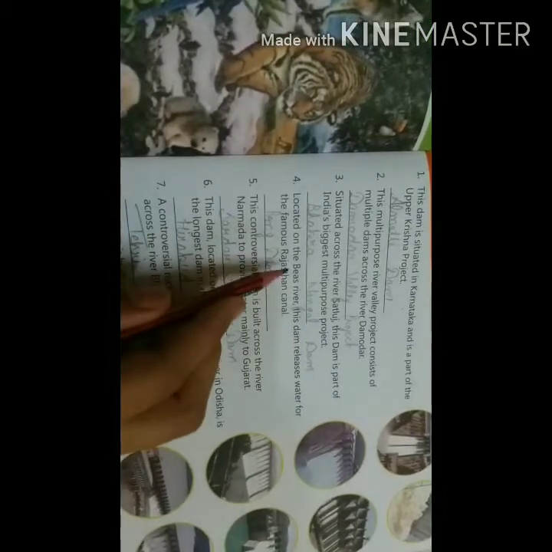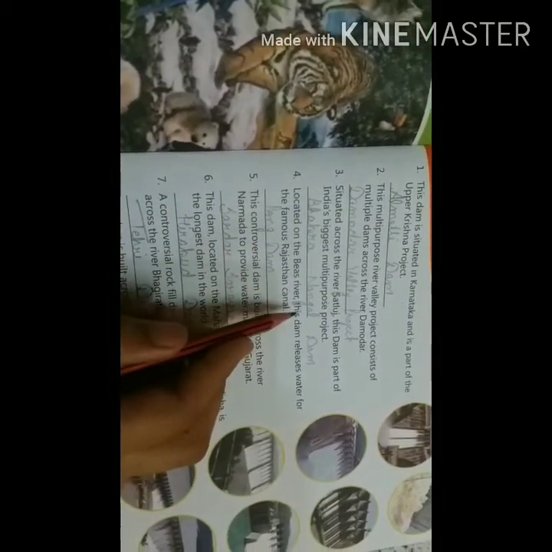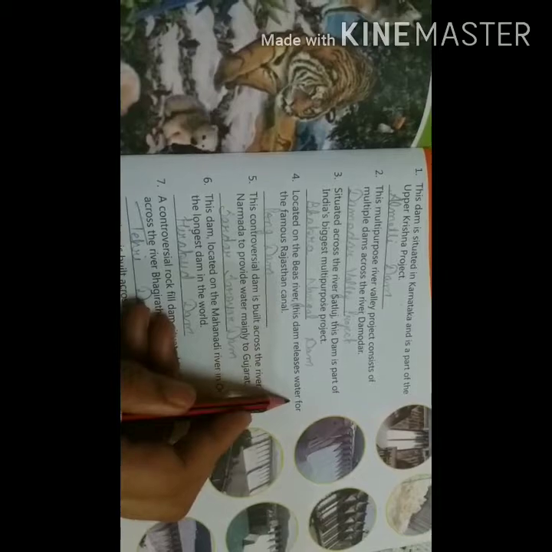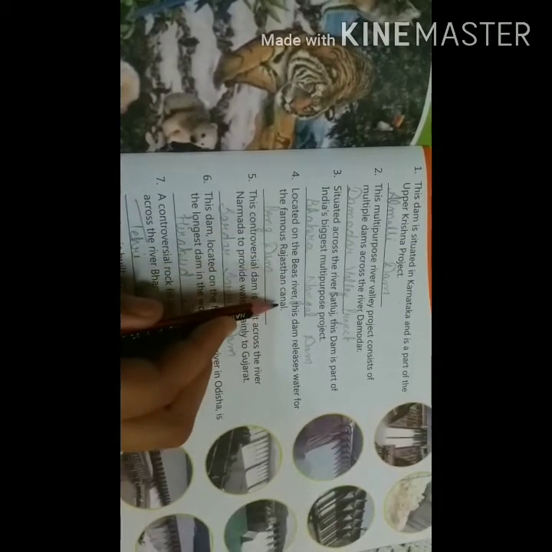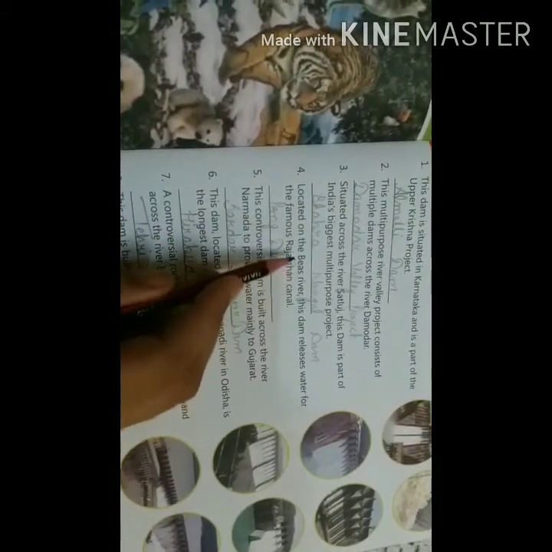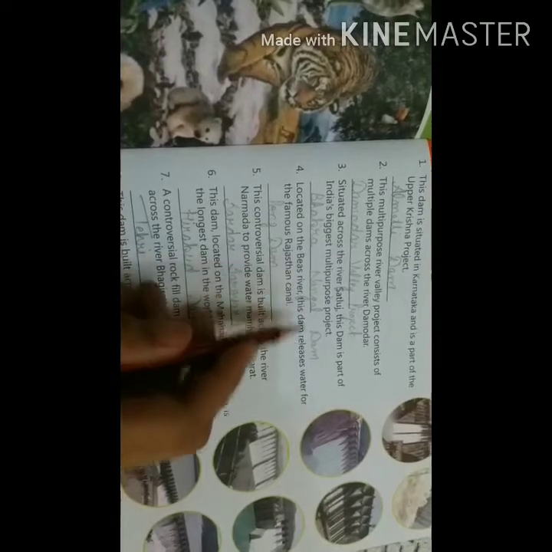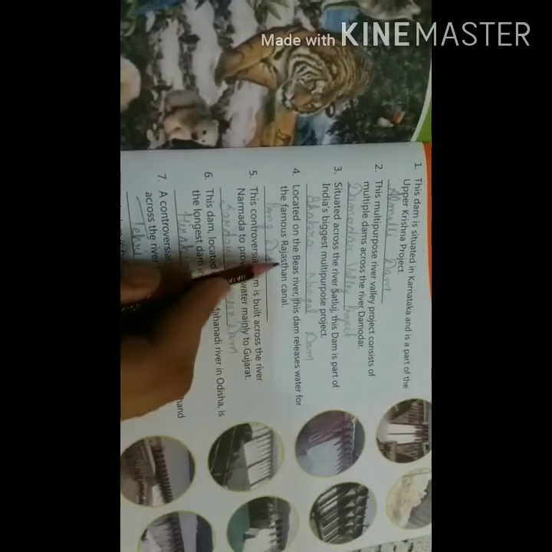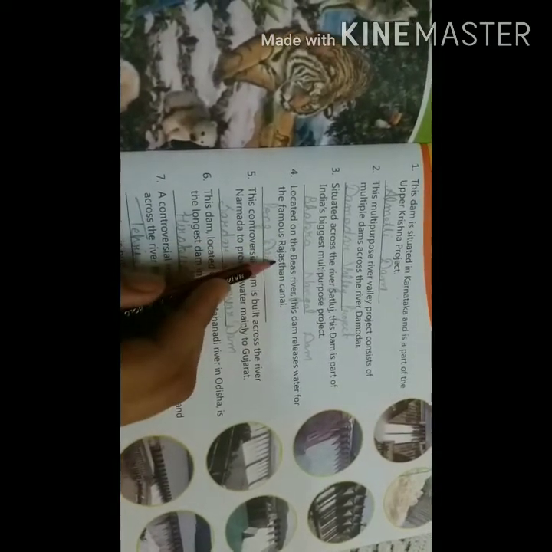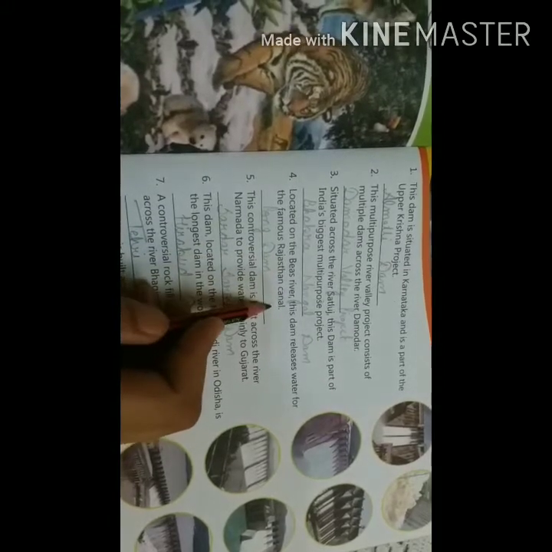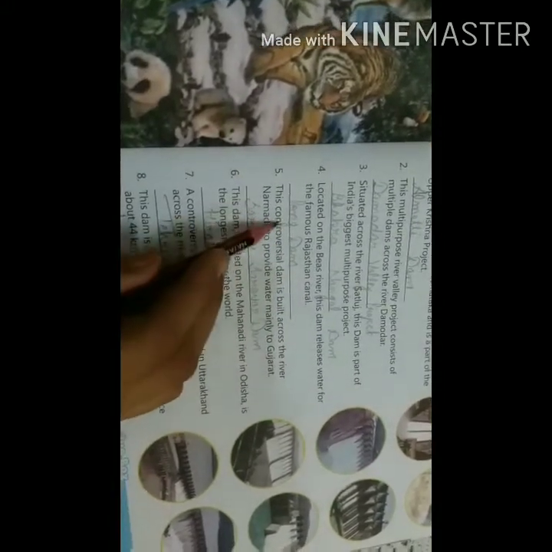Fourth one is located on the Beas River. This dam releases water for the famous Rajasthan Canal. This dam is built on the river Beas and this dam releases water to Rajasthan through Rajasthan Canal. The name of this dam is Pong Dam.